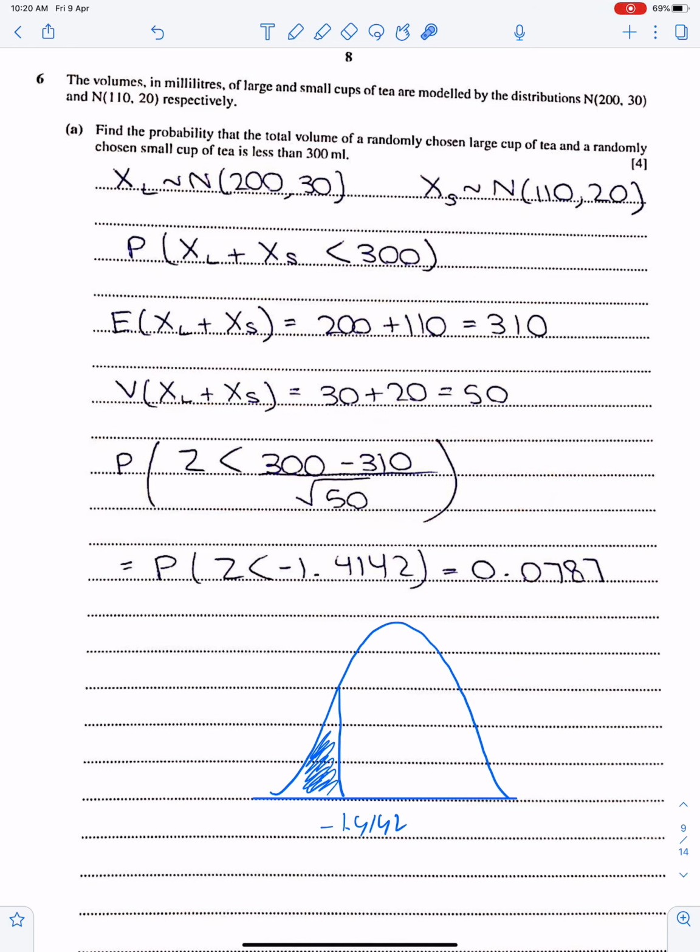And this is the way to get the probability. Z less than (300 minus mu) over under root 50. Make sure you write this number under root. And just get this answer: 0.0787, to 3 significant figures. This means you need this area, and this area is this.